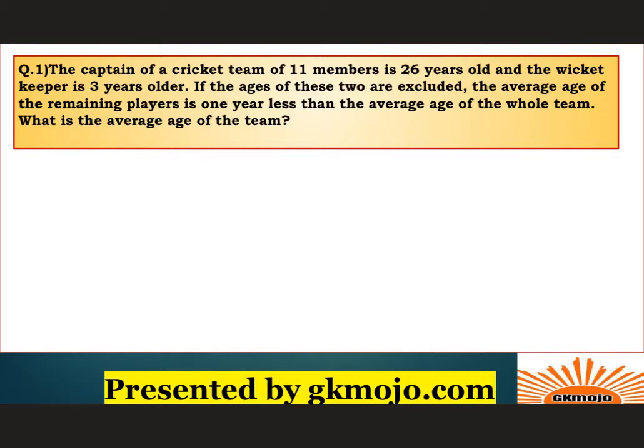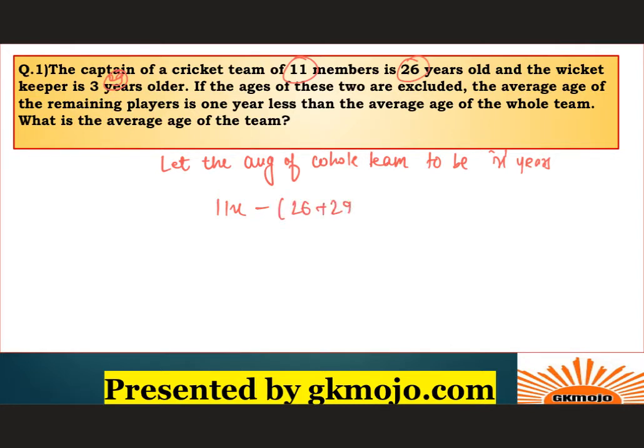Alright, so basically let the average of the whole team be x years. First assumption we have taken over here. Now according to them 11 members are there, right? So the total is 11x, right? And the ages of the captain and the wicketkeeper, which is 29 because 3 years older, is excluded, so it's 26 plus 29.